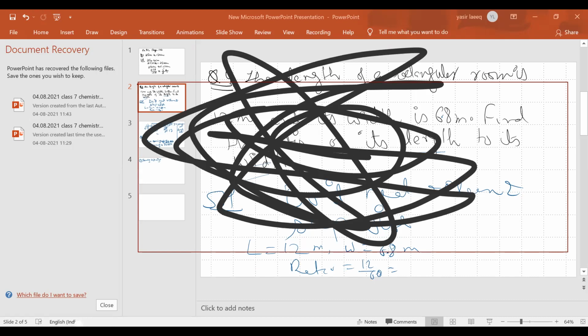A comment message has come from Hamza. After subtracting, where is the ratio? In this question, do not just subtract, find the ratio. See the first line of the fifth question: find a ratio of the three parts. After subtracting, you should find the ratio also.